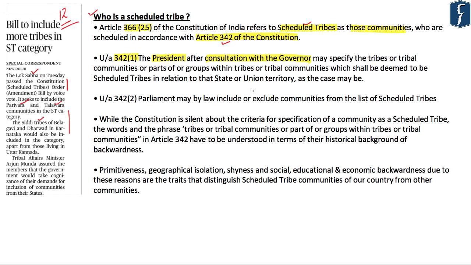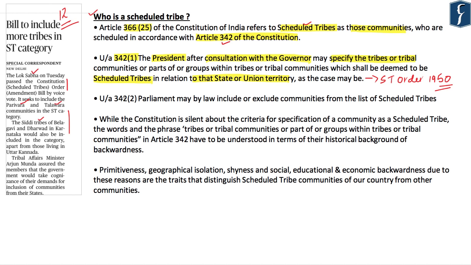So the initial process was that the President, after consulting the governors of the various states, specified certain tribes or tribal communities as scheduled tribes in relation to that particular state or union territory. Hence, through this provision, the President passed the Constitution (Scheduled Tribes) Order of 1950. This was the original order in which a list was given of all the scheduled tribes in the various states.